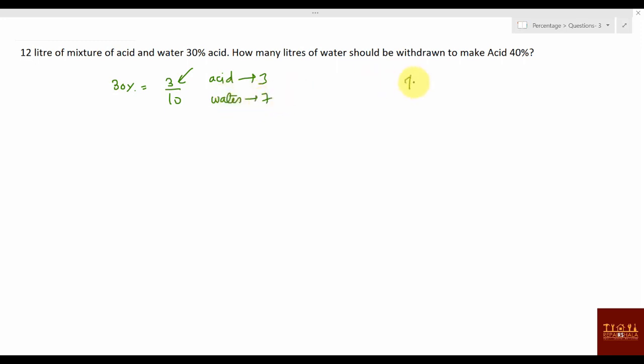Now next, it is becoming 40%. 40% is what? 2 by 5. Means 2 is acid, 5 is total. So water is 3. Okay, now utilize the same thing. What we can say?